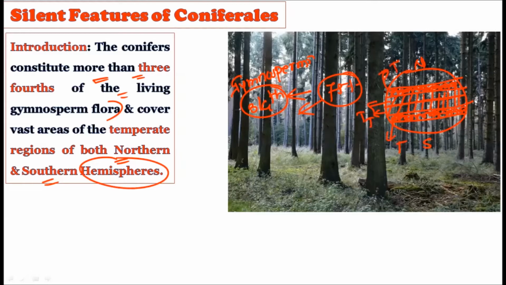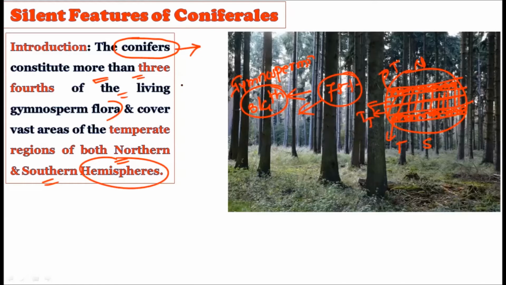Whether it's the south side or the north side, on both sides we have the temperate region. And this temperate region, whether in the northern or the southern hemisphere, is typically occupied by the gymnosperms called conifers. So habitat-wise, conifers like to grow in the temperate region, and this region is heavily occupied by these conifers.